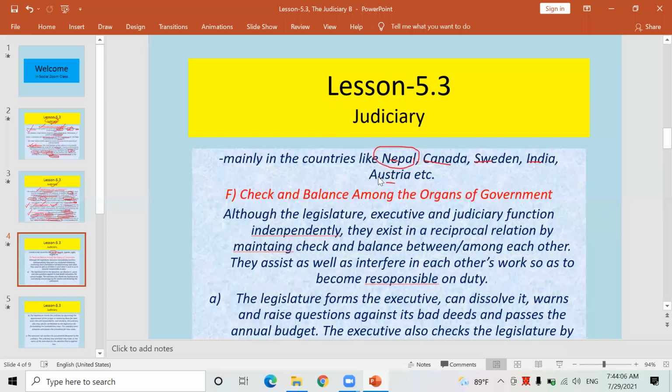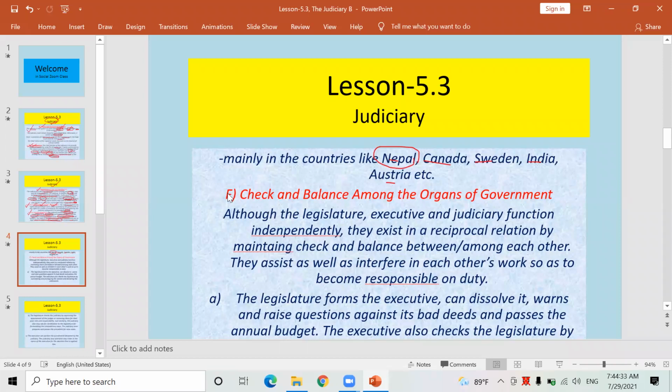I forgot his name. Even political parties and political leaders go frequently to the Supreme Court to get justice and to ask for legal advice on different legal problems in complex constitutional matters. It is being practiced widely in Nepal.